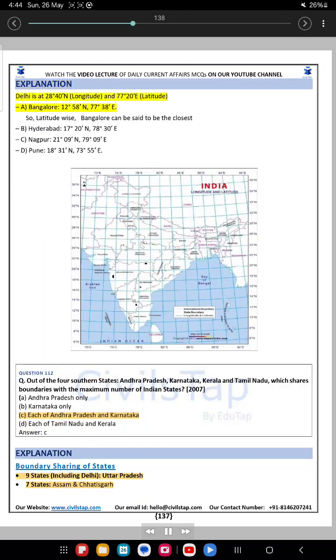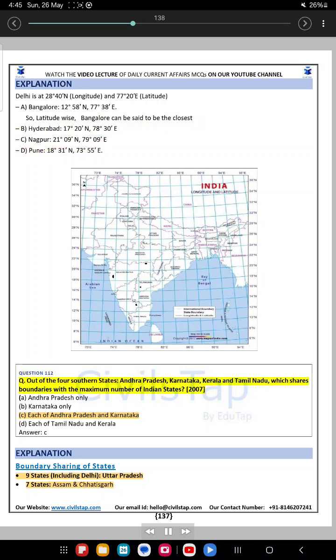Explanation. Delhi is at 28 degrees 40 minutes N latitude and 77 degrees 20 minutes E longitude. A. Bangalore, 12 degrees 58 minutes N and 77 degrees 38 minutes E. So, longitude-wise, Bangalore can be said to be the closest. B. Hyderabad, 17 degrees 20 minutes N and 78 degrees 30 minutes E. C. Nagpur, 21 degrees 09 minutes N and 79 degrees 09 minutes E. D. Pune, 18 degrees 31 minutes N and 73 degrees 55 minutes E.